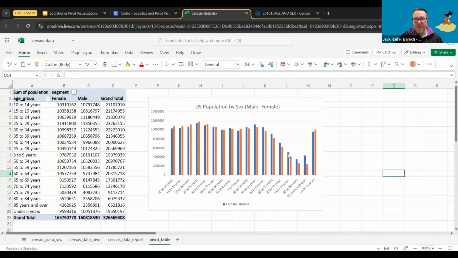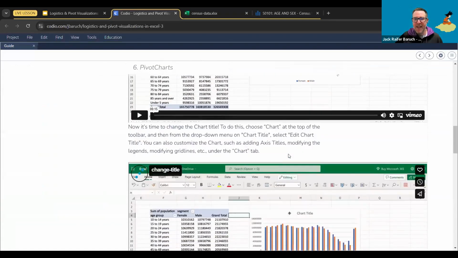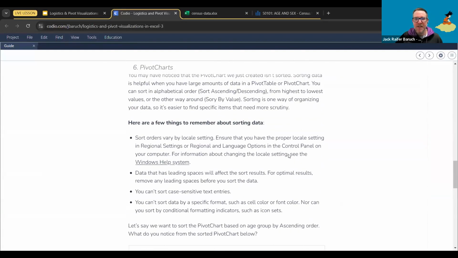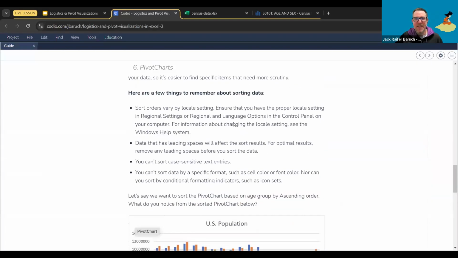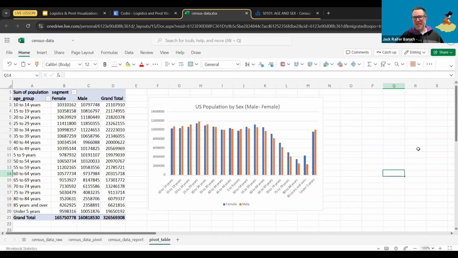All right. So we already built this one, and we changed the title. What does it seem to be missing here? So what's the issue with this chart? There's something else apart from the title. Something very particular. Yeah, that's one of the things. Interesting. So we see that under 5 years of age is over here all the way at the end. And this one should be here, right? Should be the first one.